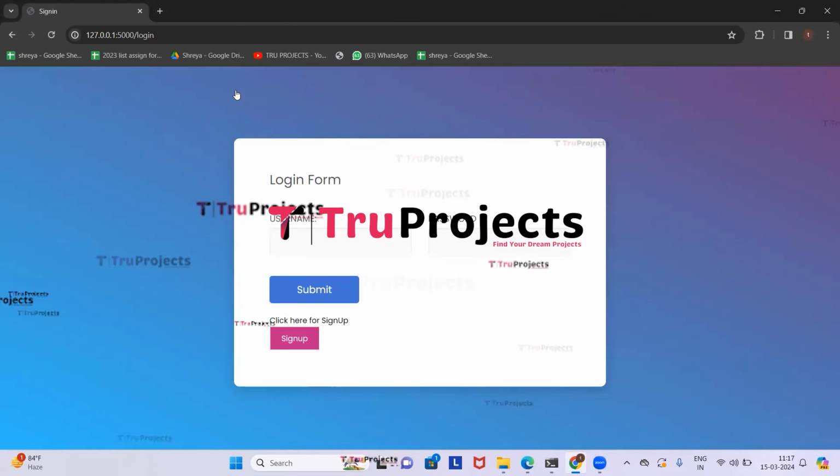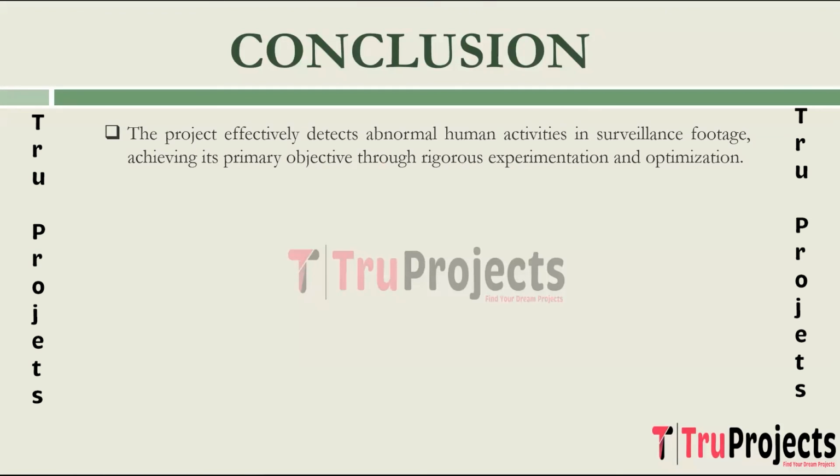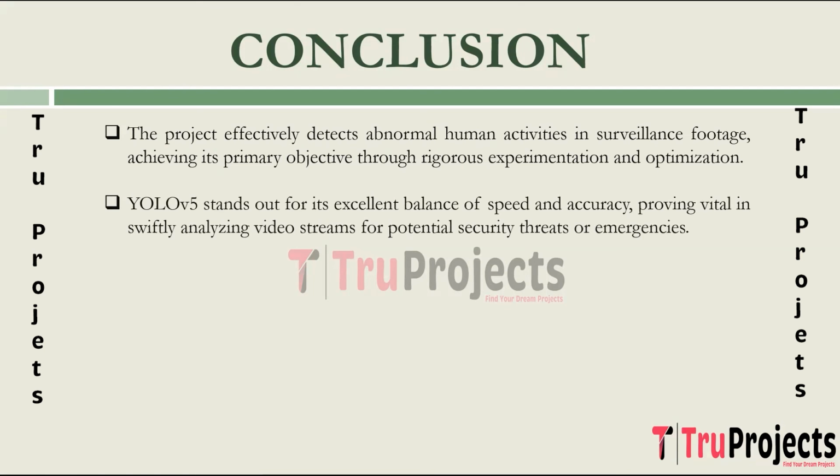In this way, just by uploading CCTV footage to the system, the application will detect the normal activity and the abnormal activity of humans. So the conclusion of the project is that the project has been successfully developed, achieving its primary goal of detecting abnormal human activities in surveillance footage. Through rigorous experimentation and optimization, the system has demonstrated its effectiveness in accurately identifying and flagging suspicious behaviors. Among the algorithms evaluated, YOLOv5 emerged as a top performer, striking an excellent balance between speed and accuracy. Its real-time object detection capabilities proved instrumental in swiftly analyzing video streams and detecting potential security threats or emergencies.